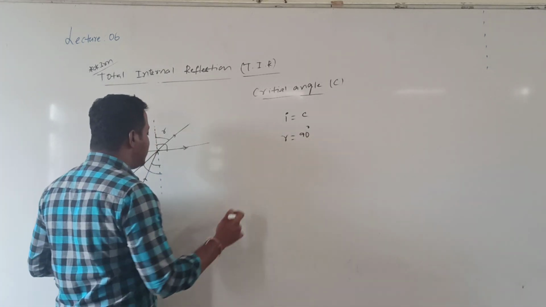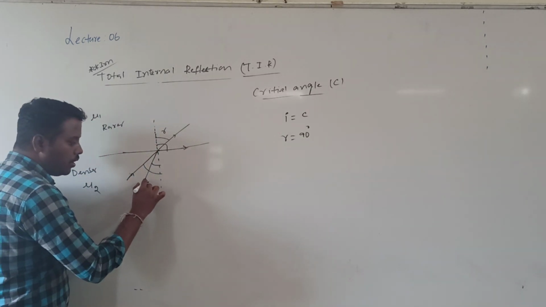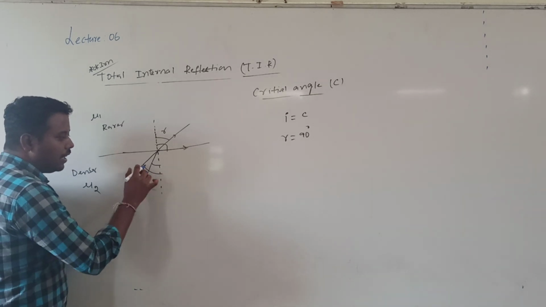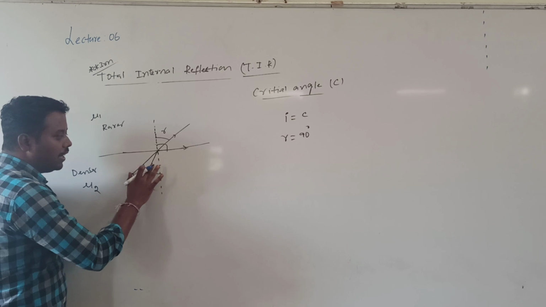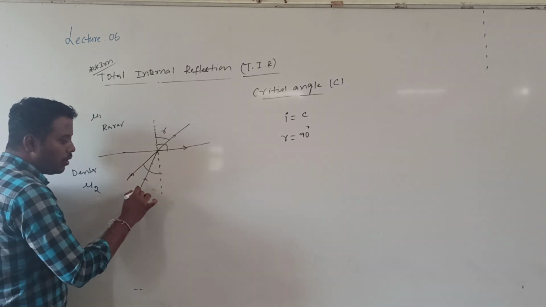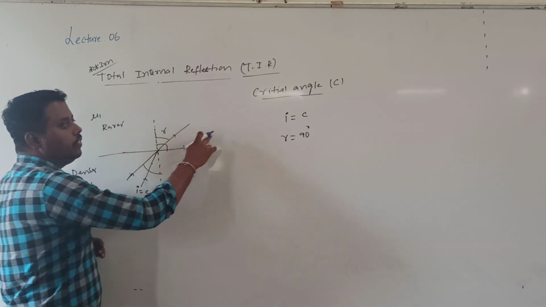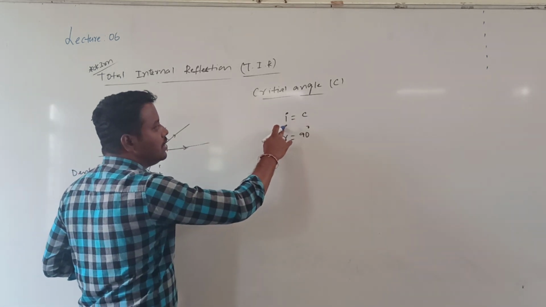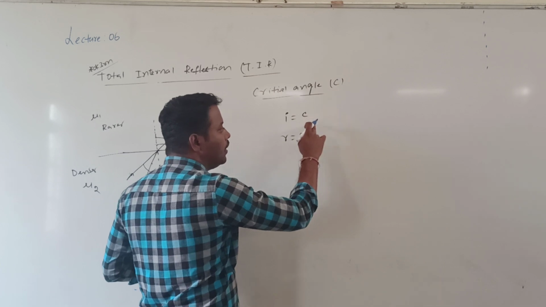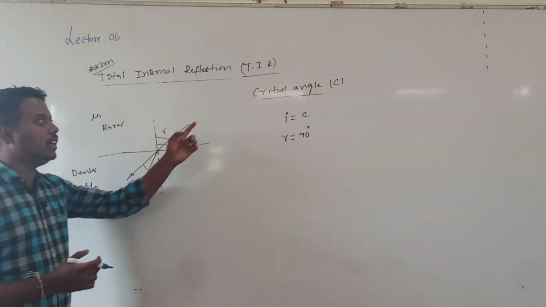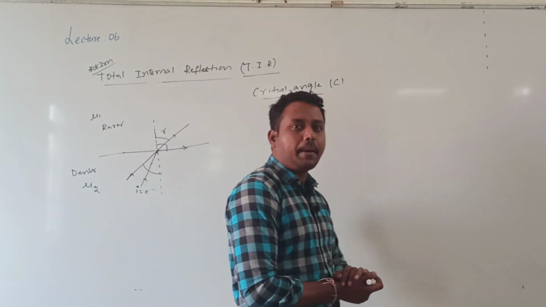Whenever the angle of incidence i is equal to critical angle C, then what happens to the r value? 90 degrees.